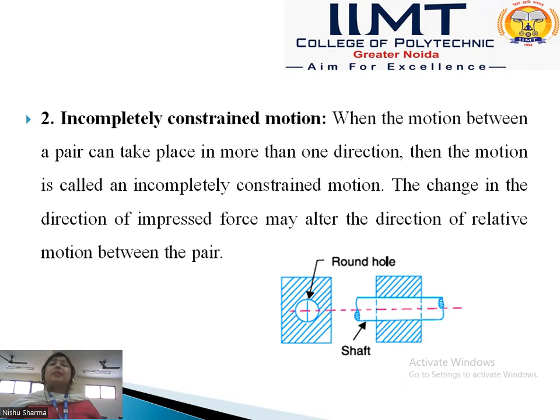This also has two motions, so it is called incompletely constant motion.